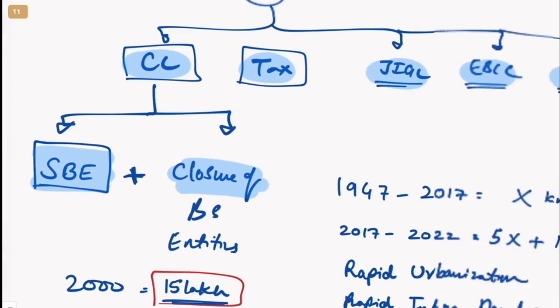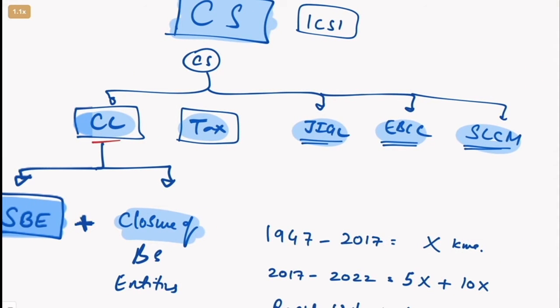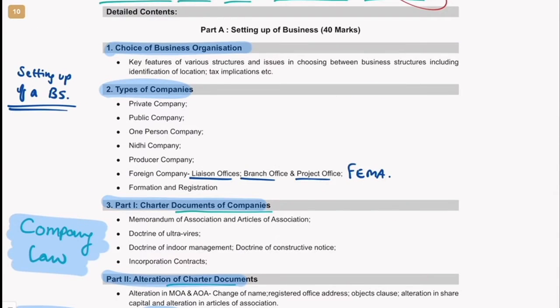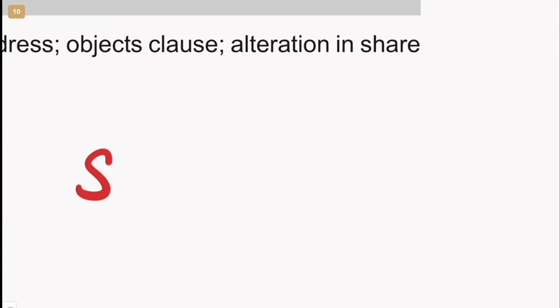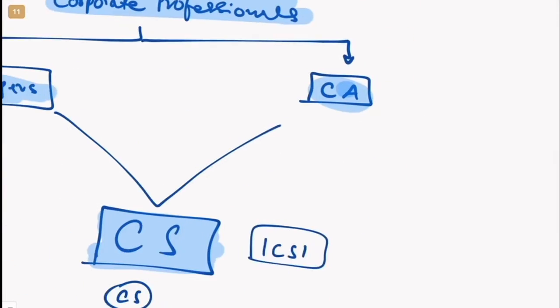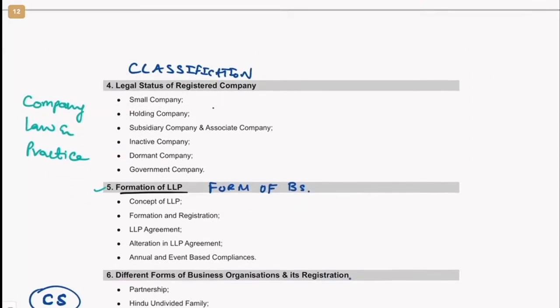So when you see SBEC, it has a combination of company law, tax, JIGL, EBCL, SLCM, all of that. And in the new syllabus, they have gone one step ahead, because what you'll be studying is Setting Up of Business, Industrial and Labor Law. So you'll be perfect, and it is going to match exactly with the requirements of the industry.